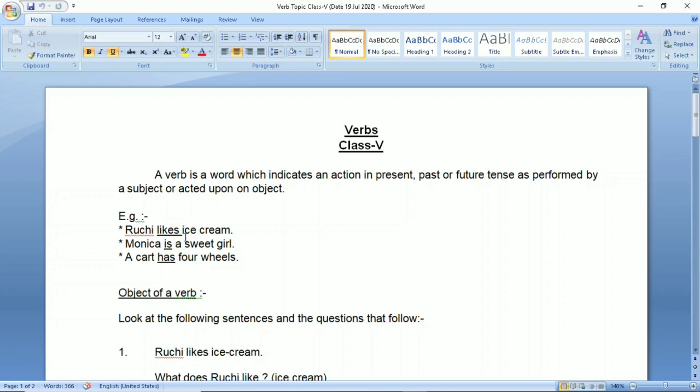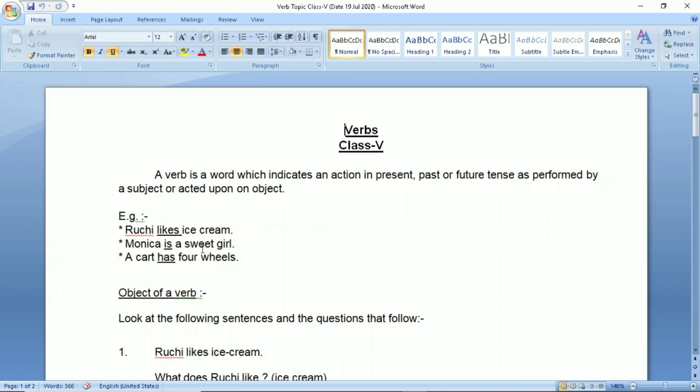Ruchi likes ice cream. Ruchi is subject, the underlined word is verb, and ice cream is object. So, the object of the verb likes is ice cream. So, likes act upon ice cream, that is the object.